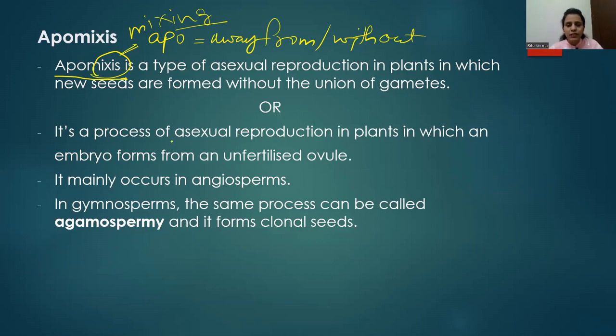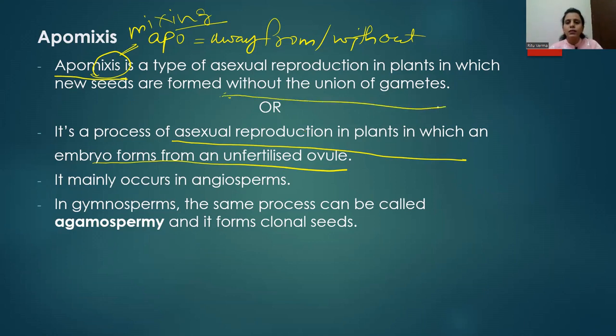In simple terms, it's a process of asexual reproduction in plants in which an embryo forms from an unfertilized ovule. When there is no fertilization taking place, a new seed or an embryo develops from an unfertilized ovule, without the union of gametes. Without the union of gametes means without the fertilization of gametes.